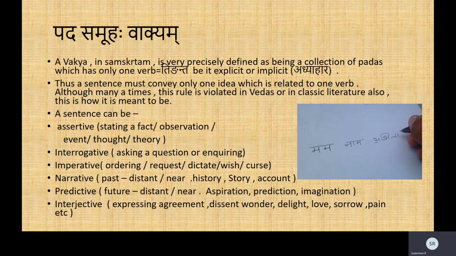So one sentence equals one verb, and one verb equals one sentence. That's the double implication, an equivalence. Although this rule holds in definition and mostly in practice, there are a few exceptions where you say saha pashyati gacchati cha. However, such usage is, according to me, not good, although it is acceptable to some scholars. A vakyam does not just mean anywhere you put that vertical line that marks the end of a sentence.